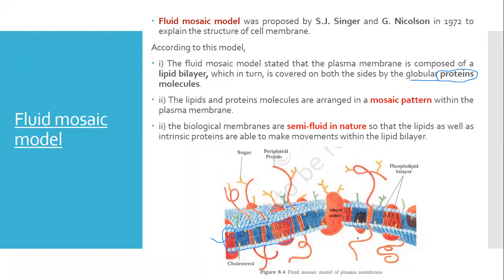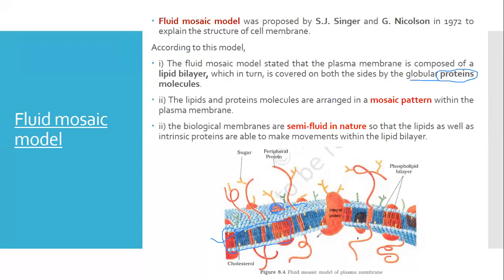Or this red one, it is an intrinsic protein. Intrinsic protein means integral proteins. Integral proteins partially or wholly penetrate the lipid bilayer, and they are protruding out from the lipid bilayer.